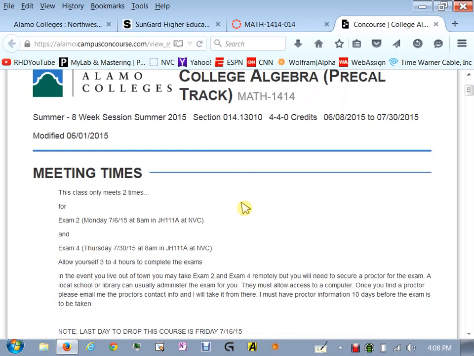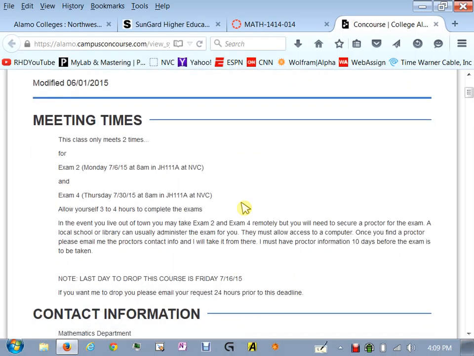I know you can read, but it's important that I establish the expectations of the course. Although this is an internet course, we are required to meet 2 times for this class. There's going to be a meeting for our 2nd and 4th exams. That's basically like the midterm and the final. The scheduled dates are here. Make sure that you work your life around these dates and times.